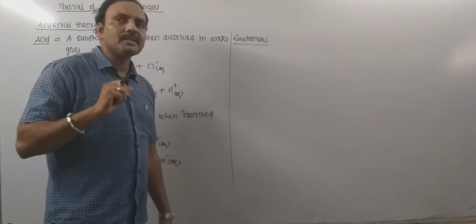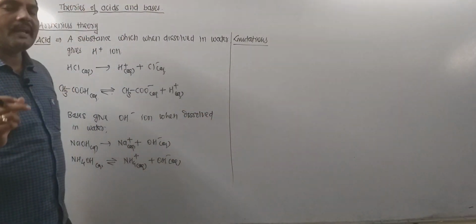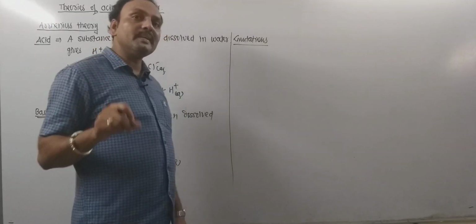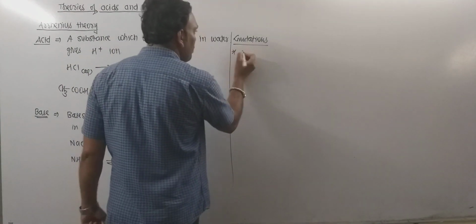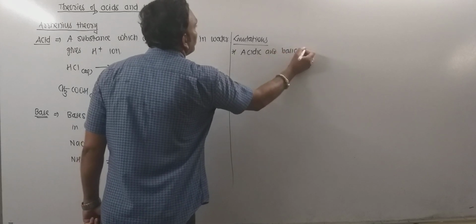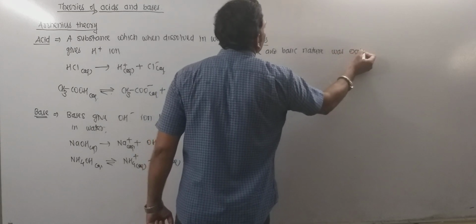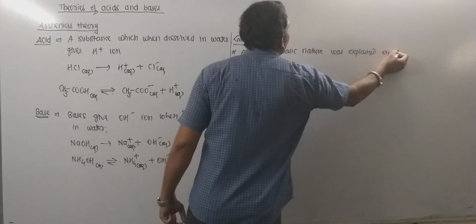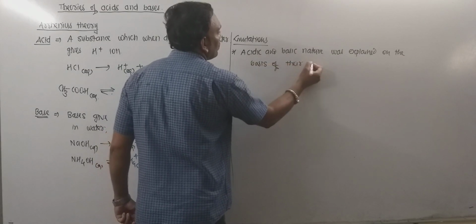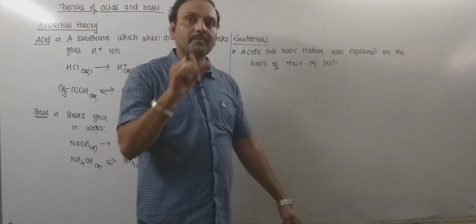Very first thing, the acidic or basic nature of substances was explained on the basis of their aqueous solutions, not on the basis of substances themselves. That was the problem.